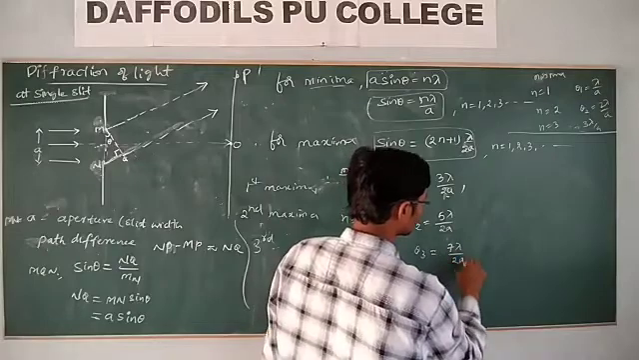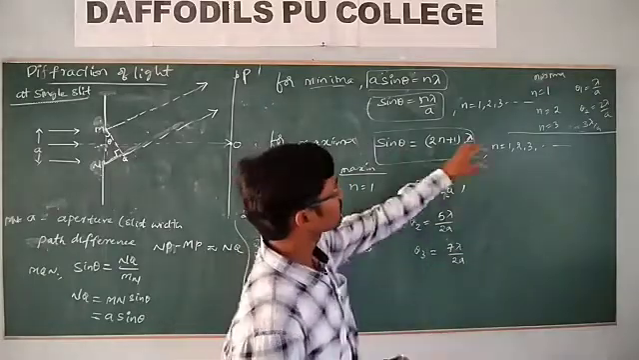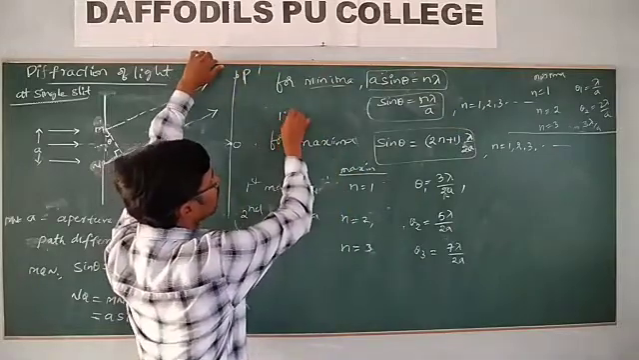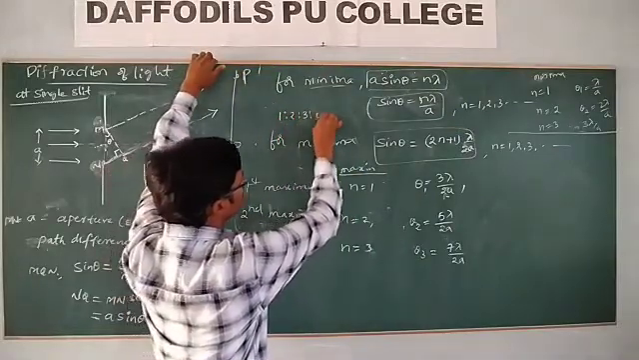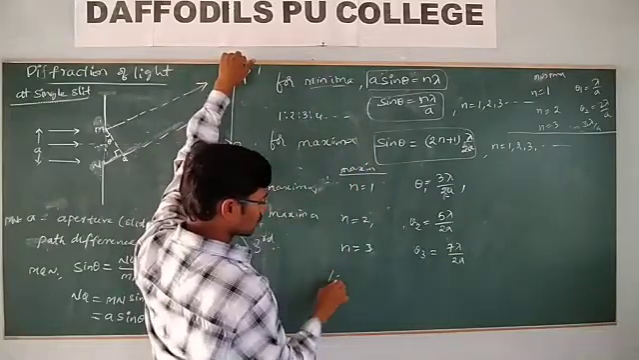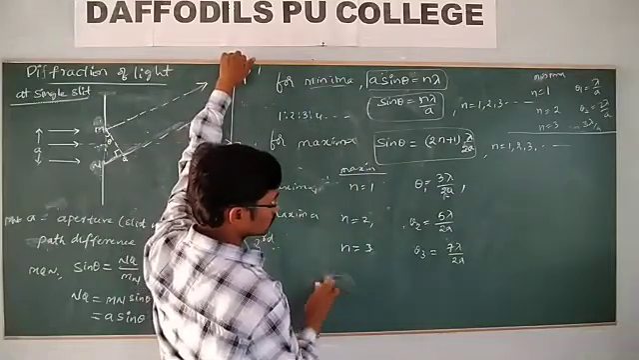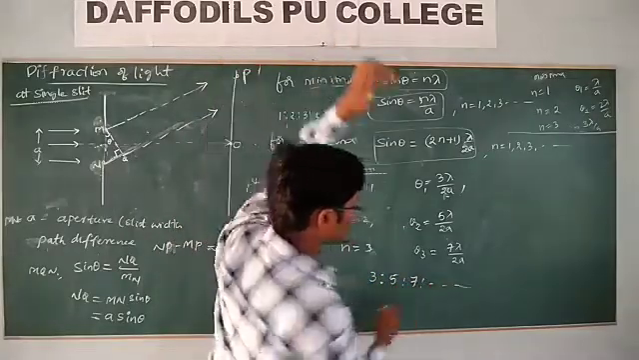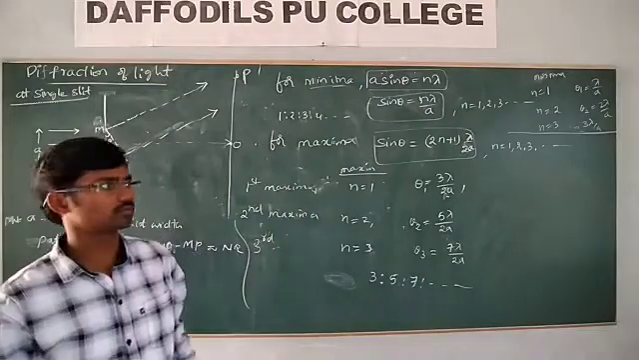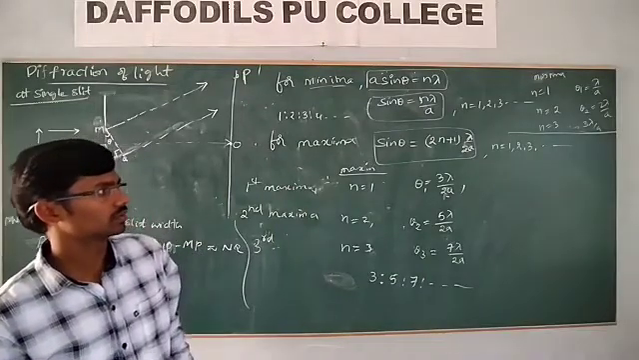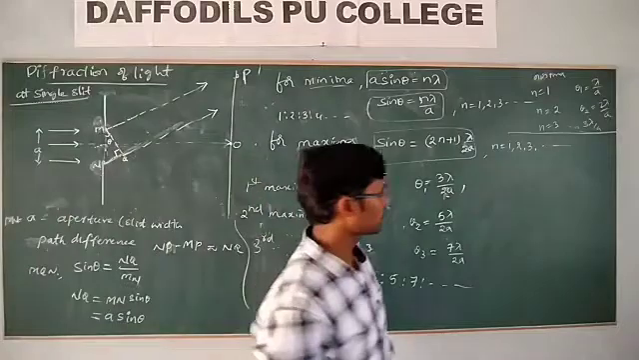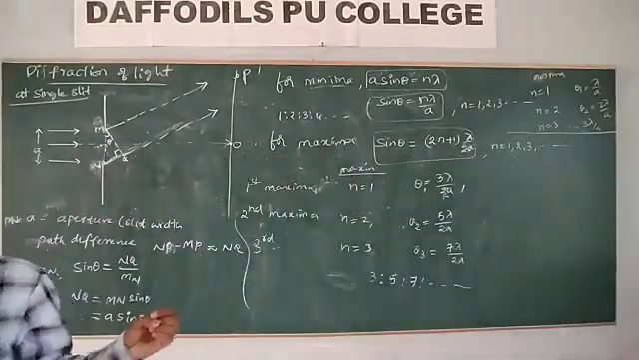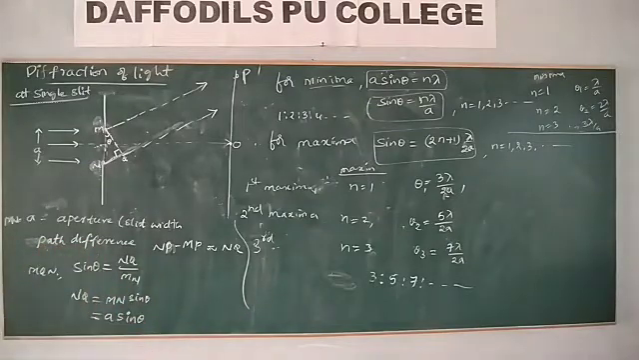So that you can understand very easily that the ratio of the minima is 1 is to 2 is to 3 and so on, whereas the ratio of the maxima is 3 is to 5 is to 7 and so on. So now let me draw the intensity distribution of light due to diffraction of light.